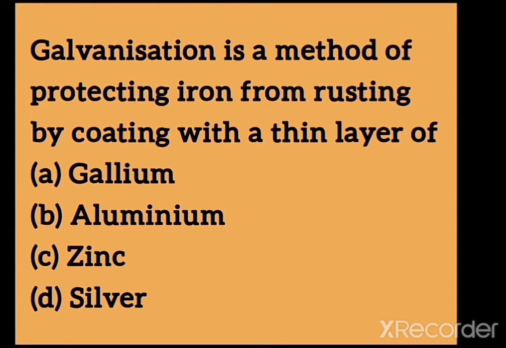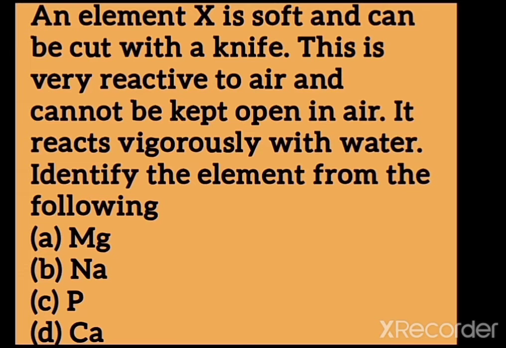Galvanization is a method of protecting iron from rusting by coating with a thin layer of which metal. It is a process used for the coating. Already you saw this in rusting; in that method they will avoid rusting. Which metal are they going to use? You have to write the correct option: gallium, aluminium, zinc, and silver.